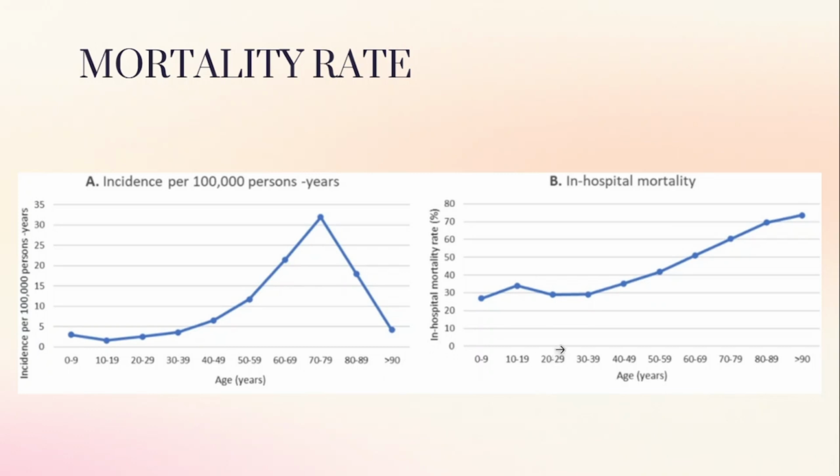And if you see hospital mortality, there is a peak from 0 to 9 to 20. It's a peak range of mortality of ARDS patients. Its peak also starts from 40 to 49 and goes above. So in these ages also, they get a high hospital mortality rate in ARDS patients.